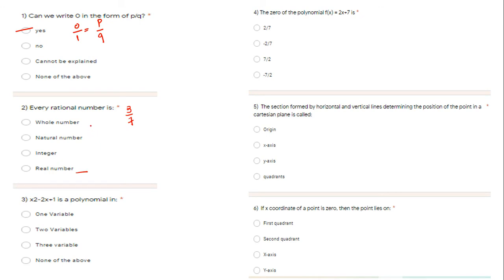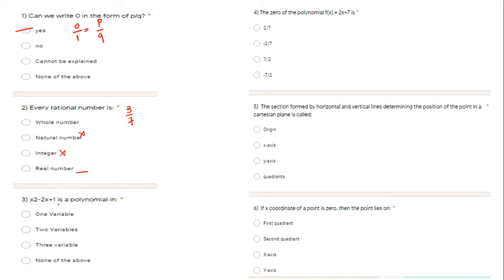This is just an example; I don't know if it is rational or not because I have to check, but I just want to explain to you. You cannot say this is natural, and it is not even an integer. As well as in whole numbers, zero is whole, but every rational number we cannot consider whole. So every rational number is a real number.